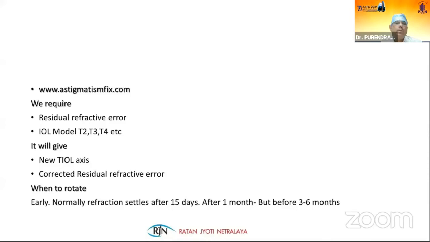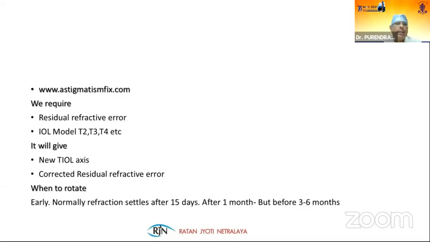postoperative period. So, friends, if astigmatism is still present, we can go to this site and check for the residual refractive error. We enter the amount of residual refractive error and the IOL model which we have used, and it will give us the new toric IOL axis if it was incorrectly calculated beforehand.